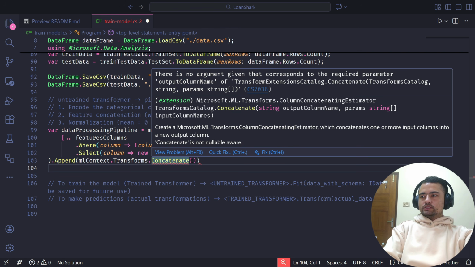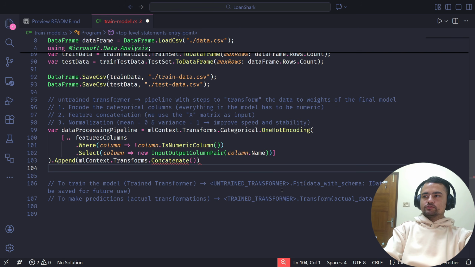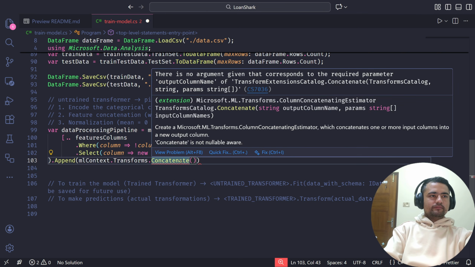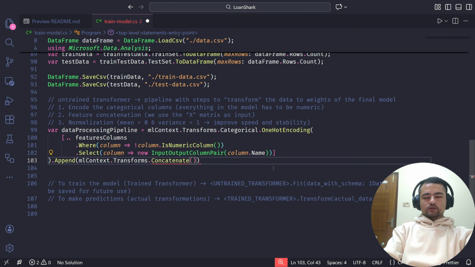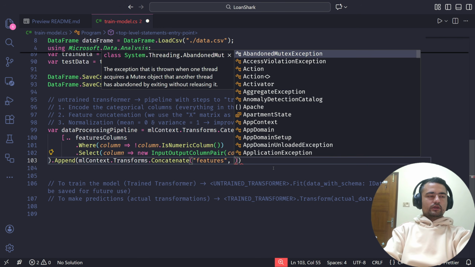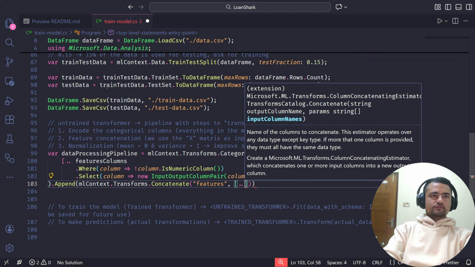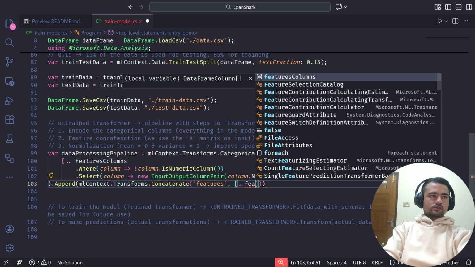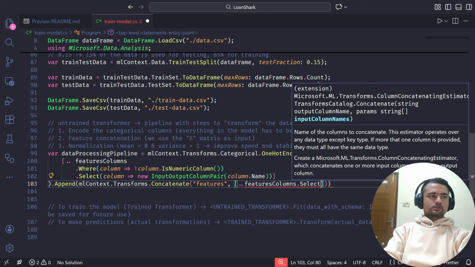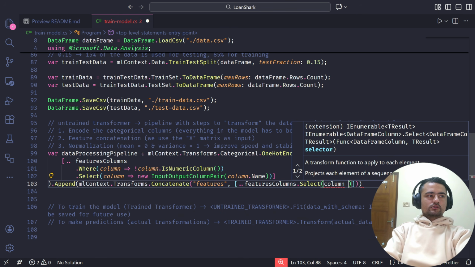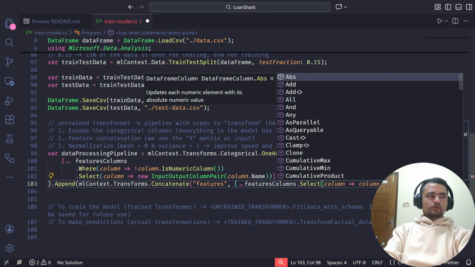To concatenate, I need to first give the output column name. The first parameter is the output column name, and the second parameter is the names of the input columns. The output column name I'm just going to call features, and the input column names we are going to have to get from the feature columns. So feature columns dot select column dot name.